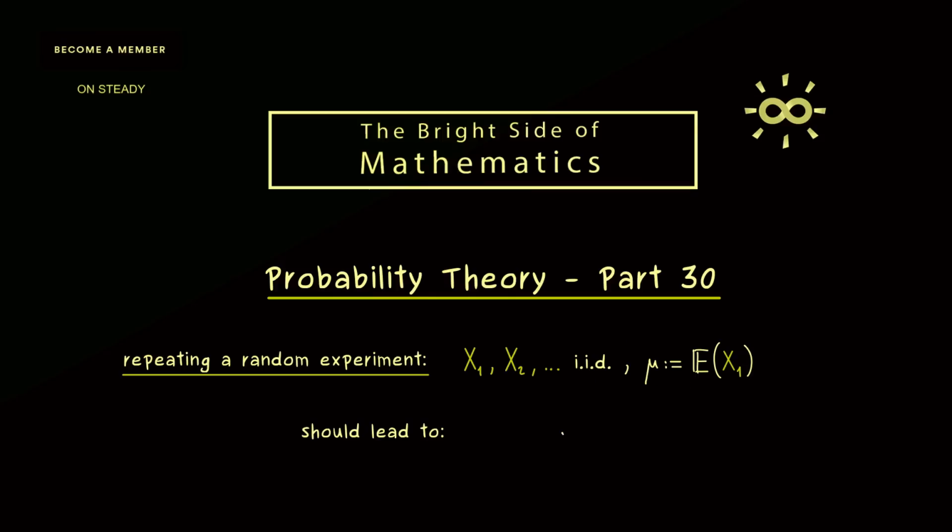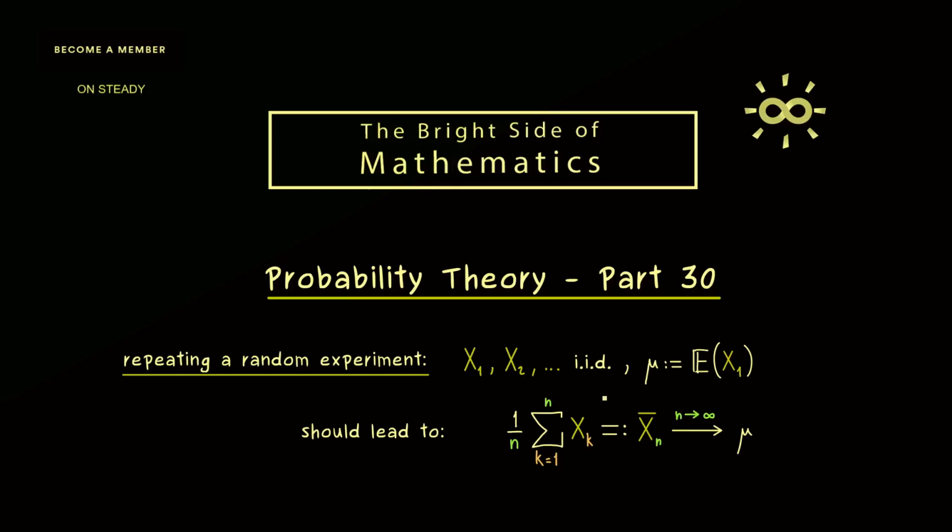And now we can just consider the average we get from these random variables. It's 1 over n times the sum that goes from k equals 1 to n. And as in the last videos, we denote that by X overline with index n. So now the law of large numbers tells us that this new random variable converges to mu. And what this convergence means for the weak law of large numbers we have already discussed in part 28.